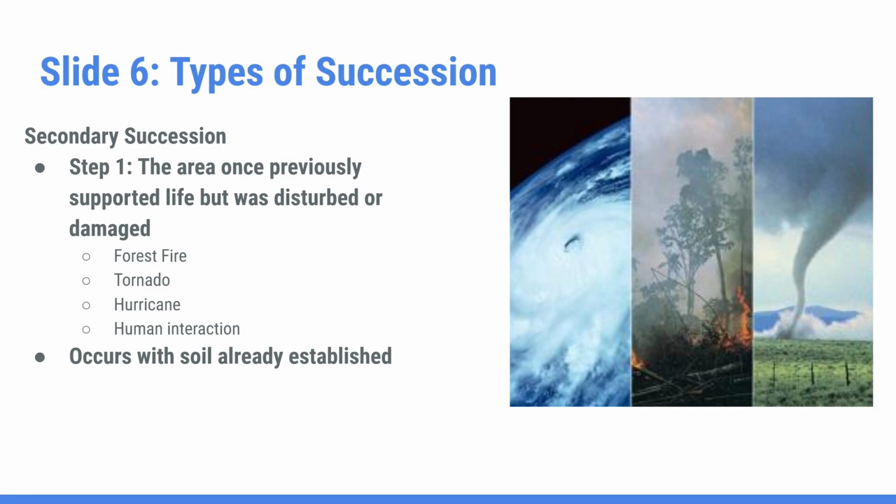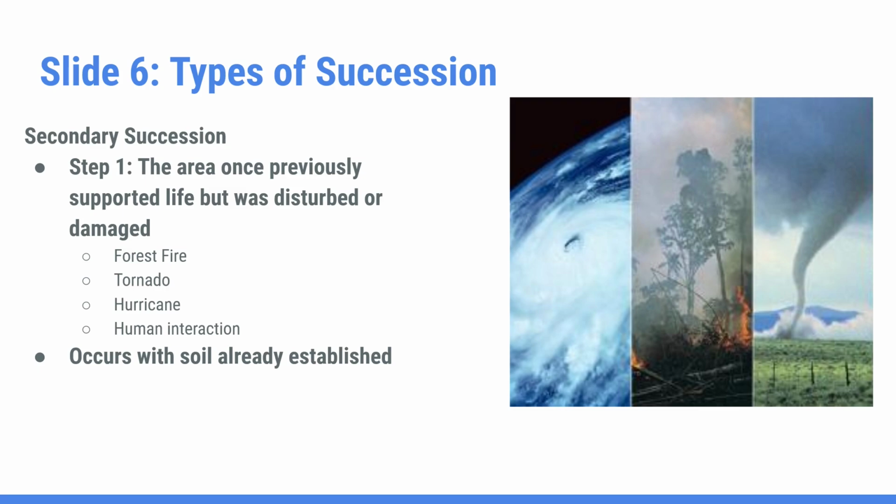So secondary succession is the second type of succession we are going to talk about, and it's typically less complex because it occurs when soil is already established, and so not all communities will go through secondary succession, while others might go through secondary succession multiple times. And that is because secondary succession occurs after events such as forest fires, tornadoes, hurricanes,